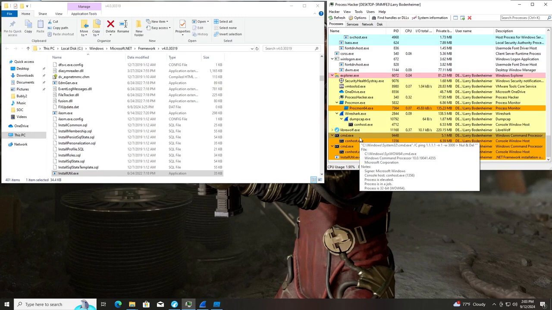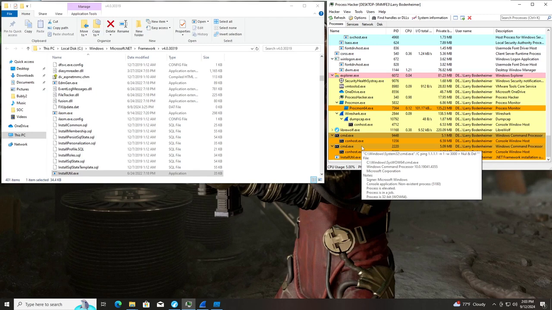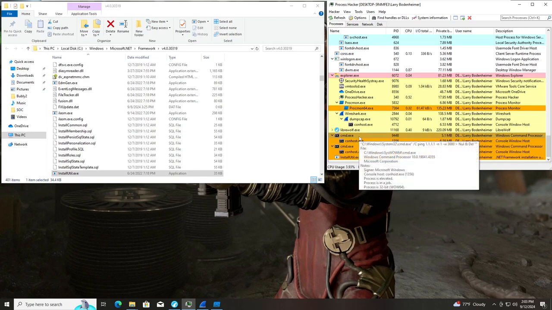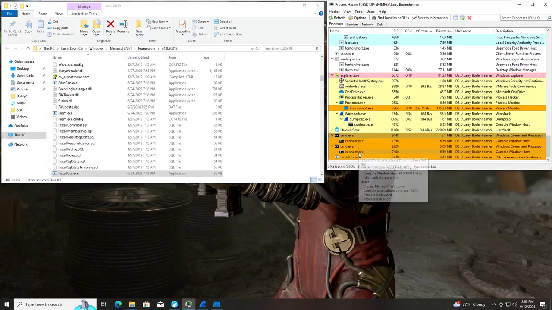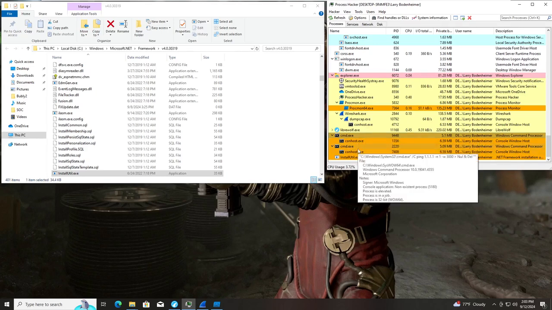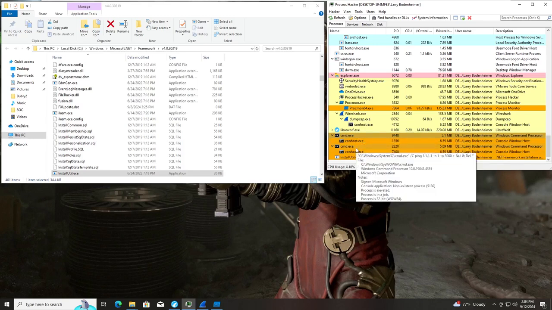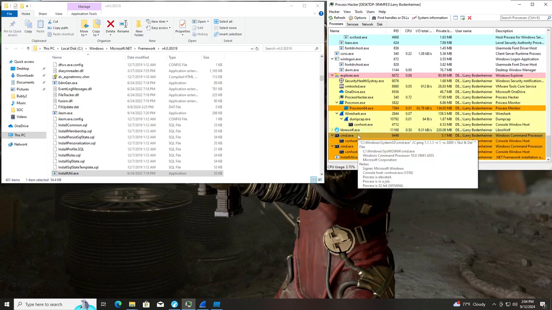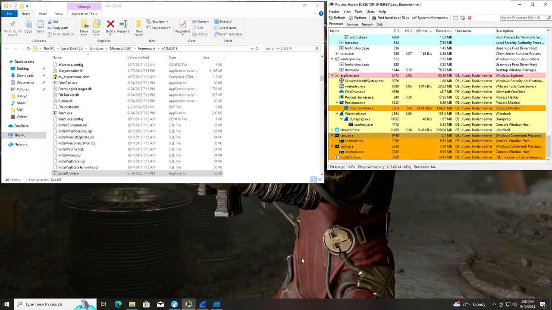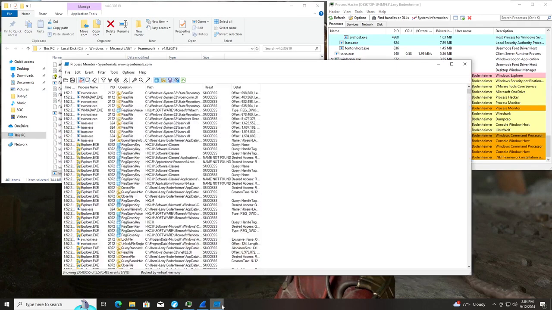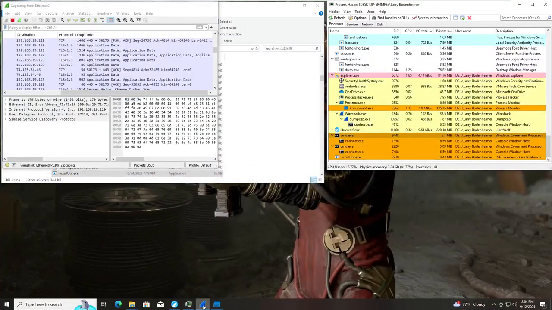Process is elevated, process is in a job, process is 32-bit, and same thing for this. Console application, non-existent process, but this one is a little different. Console application, CMD, okay. Non-existent process. Interesting. So it has different notes, but it looks to be doing the same process.